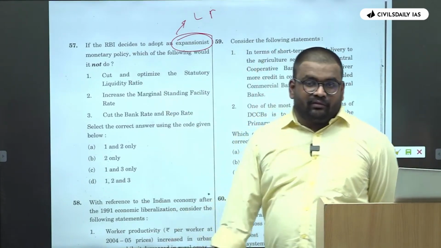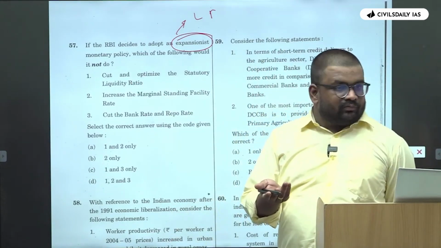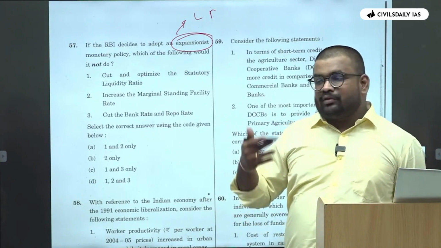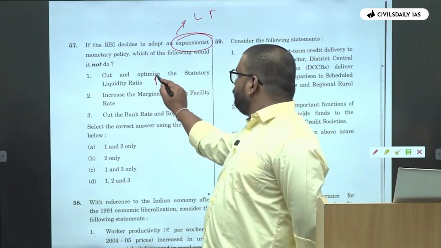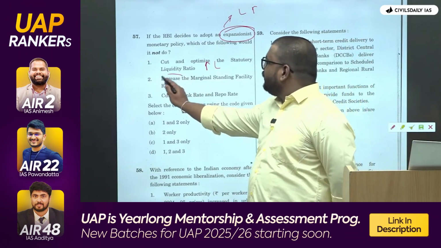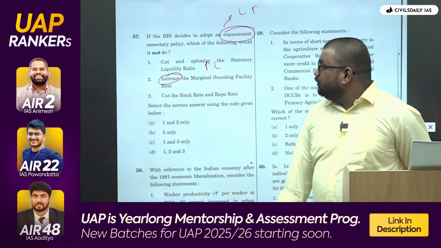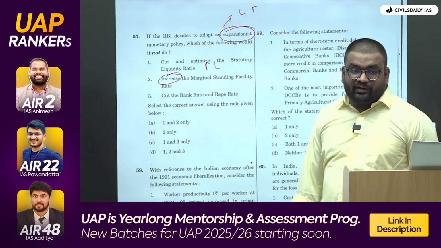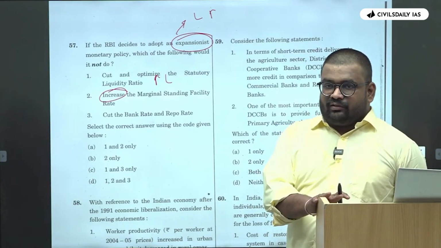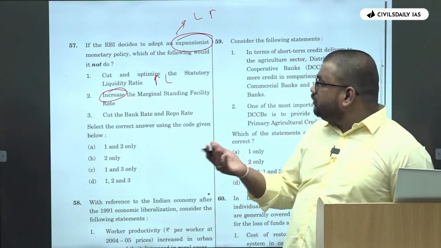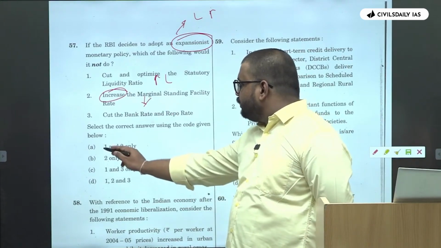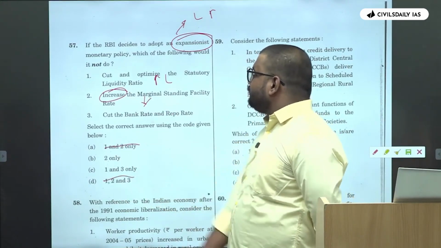Reduces SLR, then banks will have more money. If banks have more money, then banks will lend more. That will increase liquidity, right? Similarly, this is against that. If they increase MSF, the Marginal Standing Facility, then the liquidity with banks will decrease. If it decreases with banks, market liquidity decreases. So these two are contradictory. So these two cannot go together.